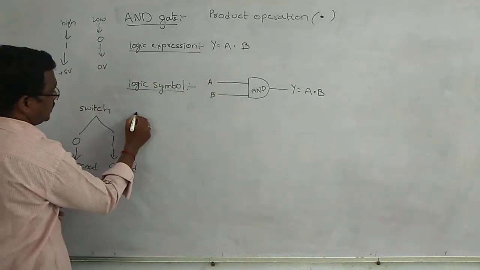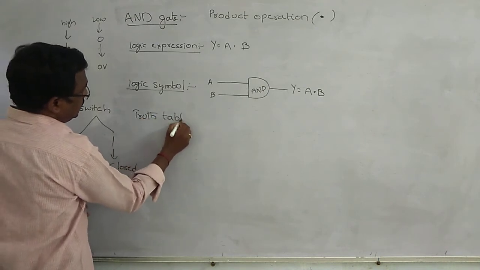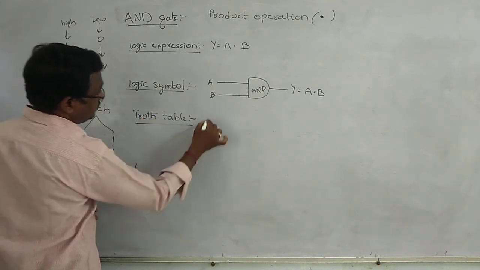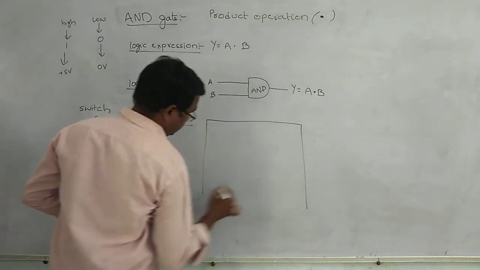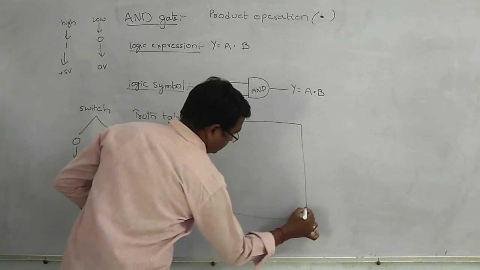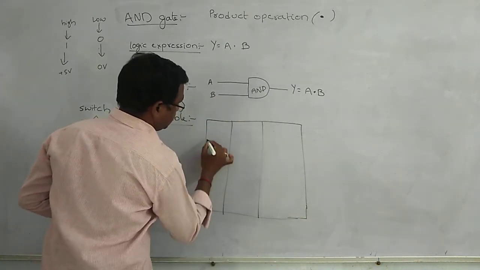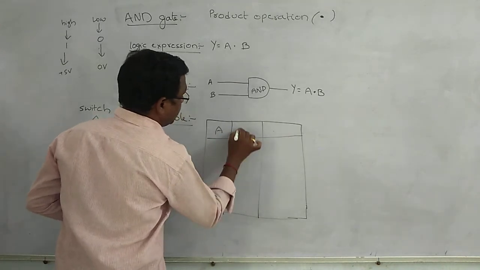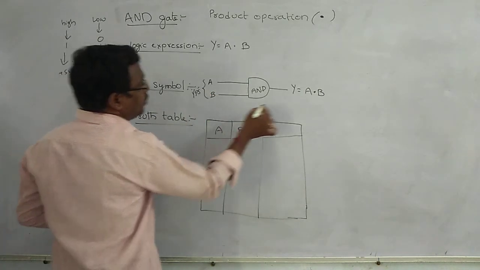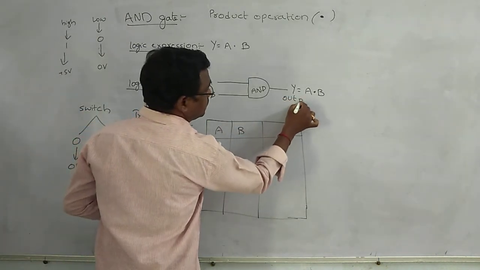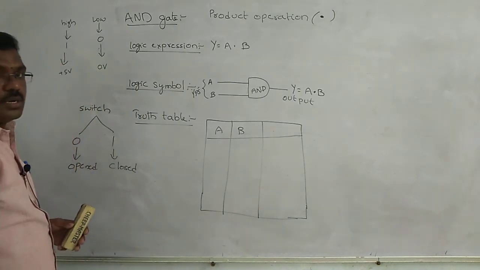And next one is the truth table. It has two inputs and only one output, consisting of four possible combinations.